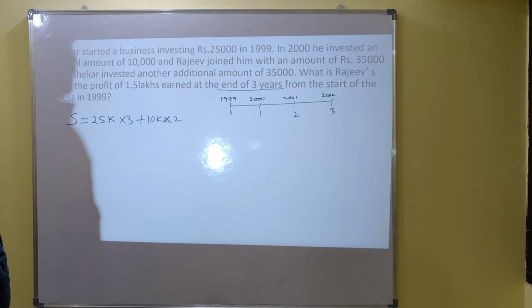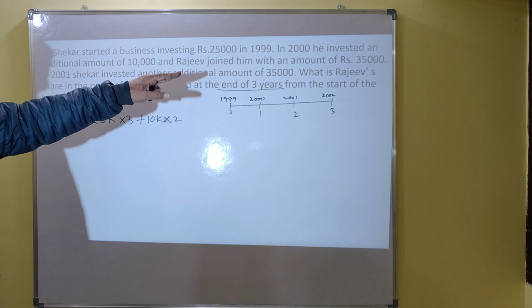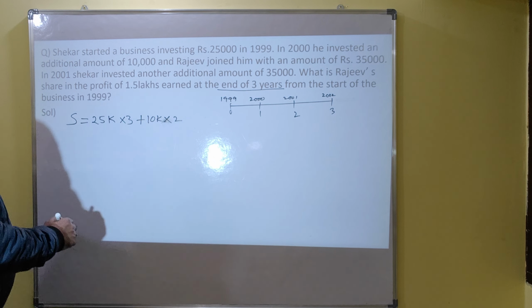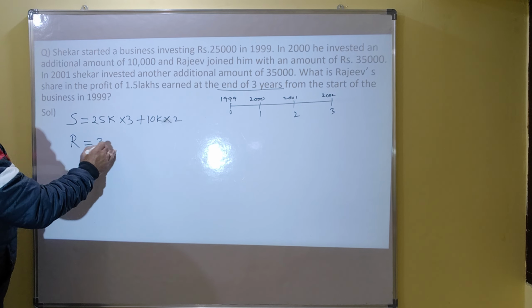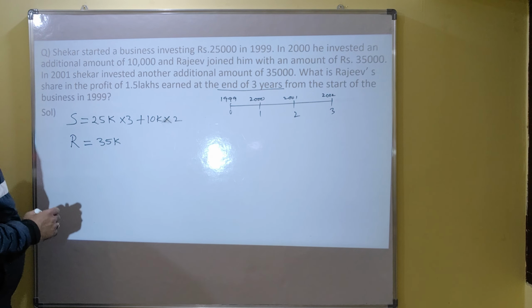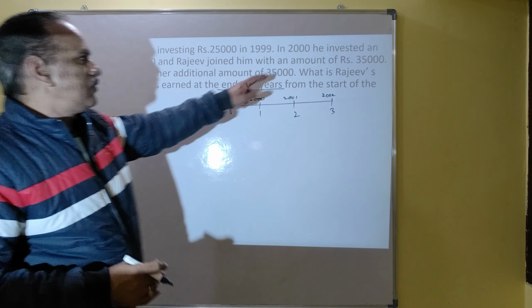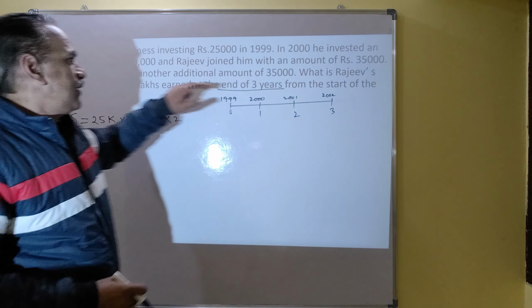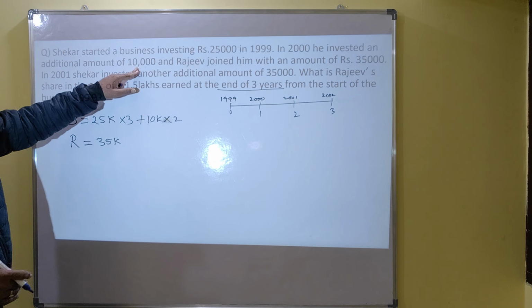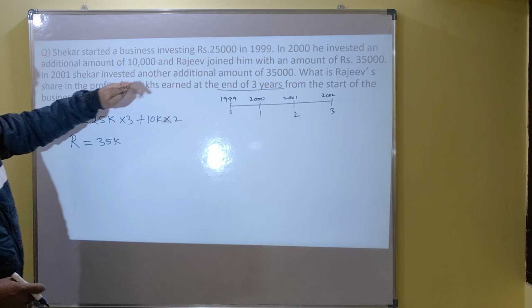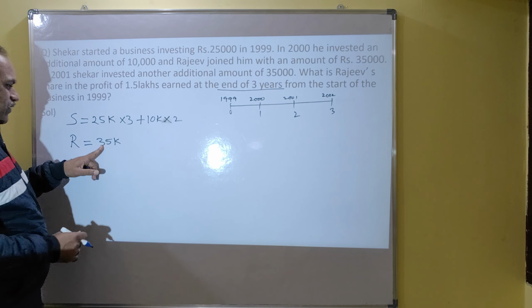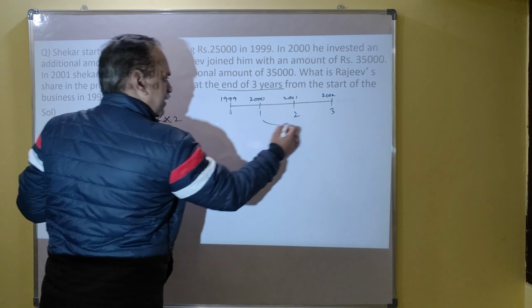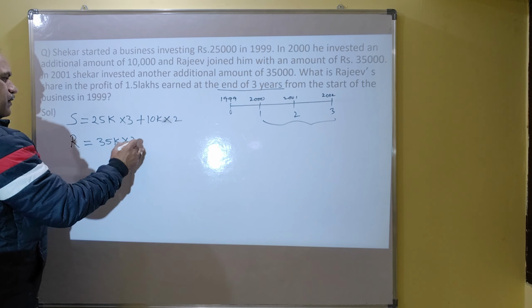And Rajiv joined him with an amount of 35,000. What is the investment of Rajiv? 35,000, when he joined in 2000 only. So his investment of 35,000 stayed for only 2 years.